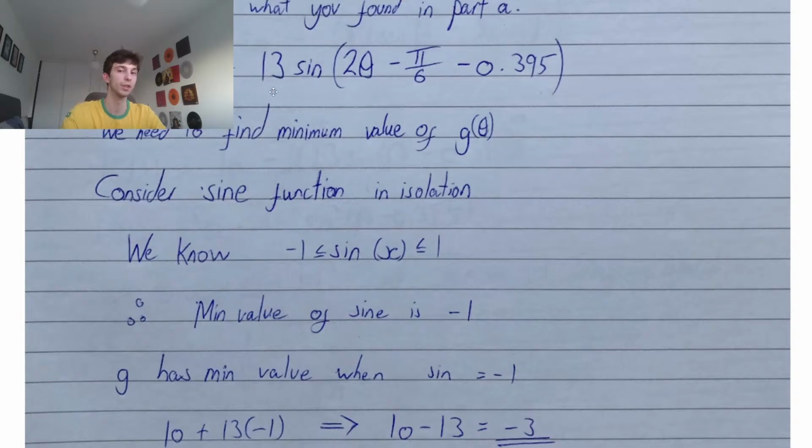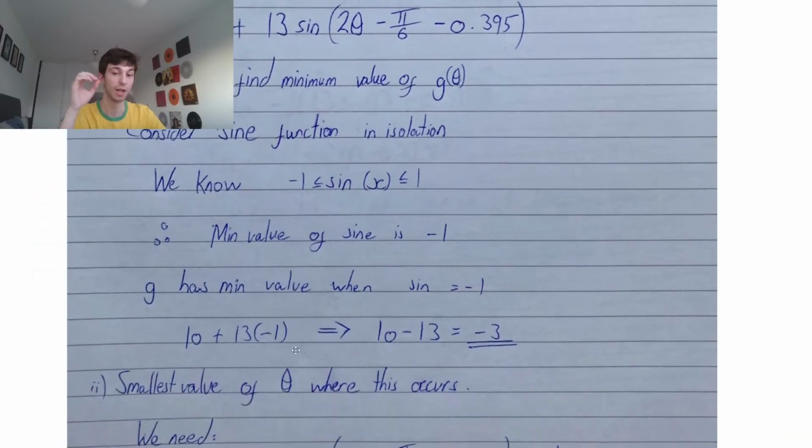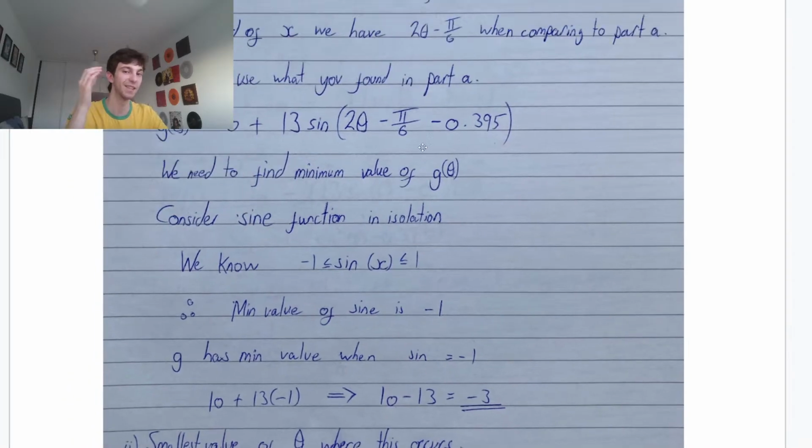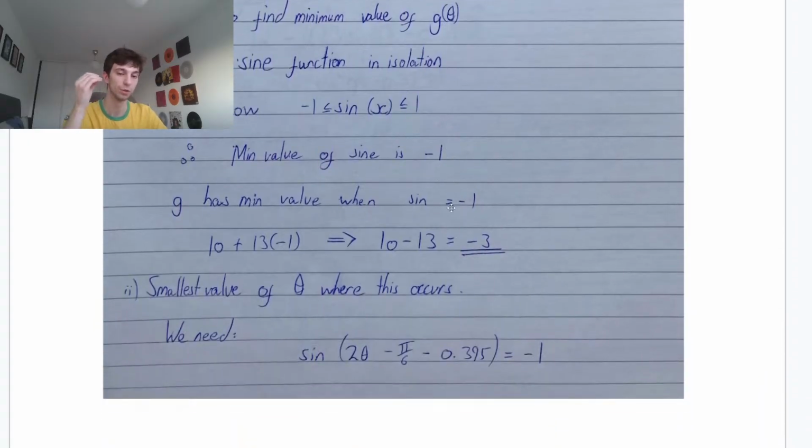If this was -13 sine of whatever, we'd be considering sine equals 1, because that would give us the minimum value. Same idea here. Alright guys, now all we have to do is find the smallest value of theta. This tends to be the follow-up of this question. Find the smallest value of theta where this occurs. So we need all of that, the sine of all of this on the inside, equal to -1.